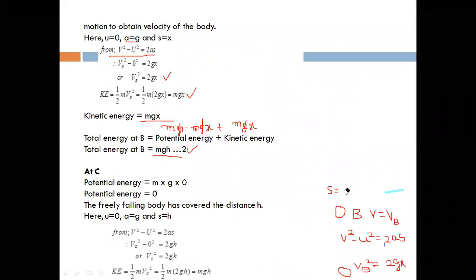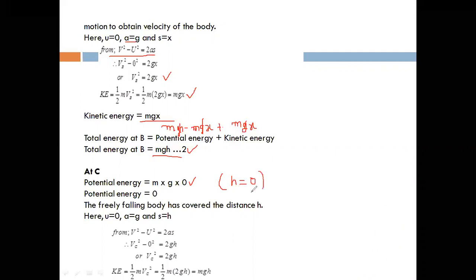Next, the total energy at C. The potential energy at C is mgh with h equal to 0, because the object is on the ground. So the height above the ground is 0, mg into 0. So potential energy at C is 0. Next, kinetic energy is half m v square, half m vc square, where vc is the velocity at C.